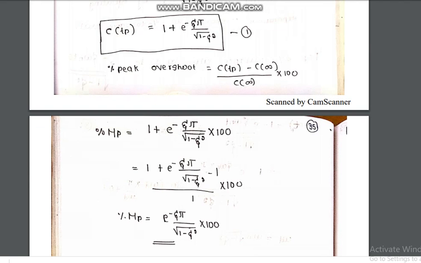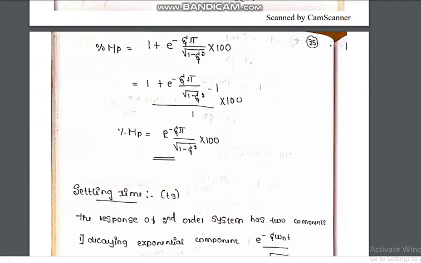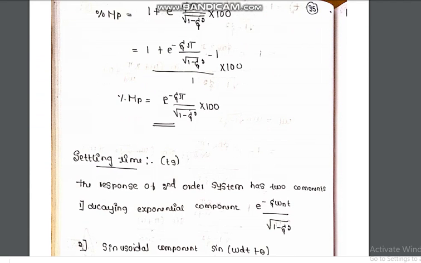If we simplify, we get percentage Mp is equal to e to the power minus zeta pi divided by square root of 1 minus zeta square, into 100. So this is the derivation for peak overshoot. Thank you.